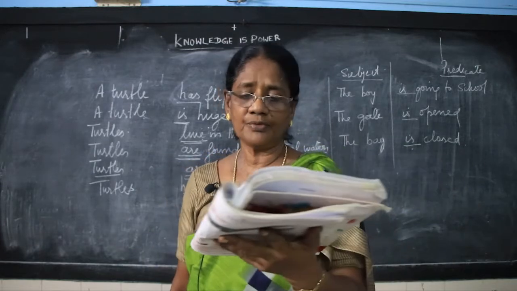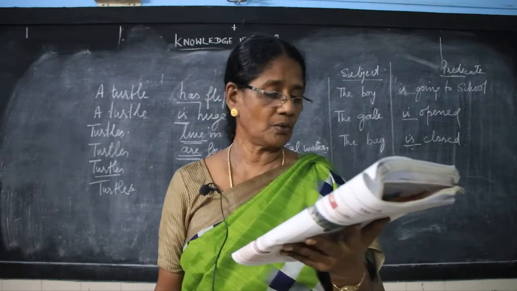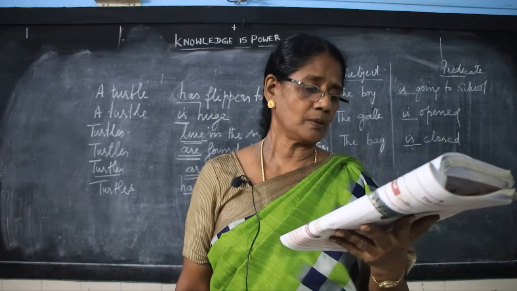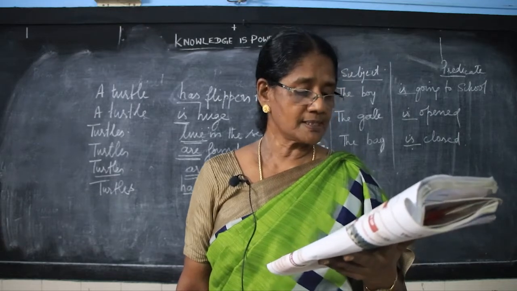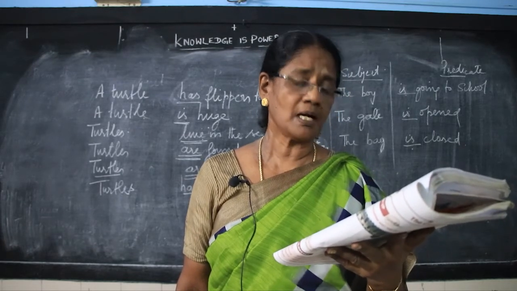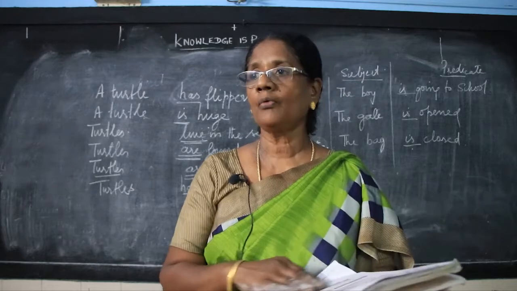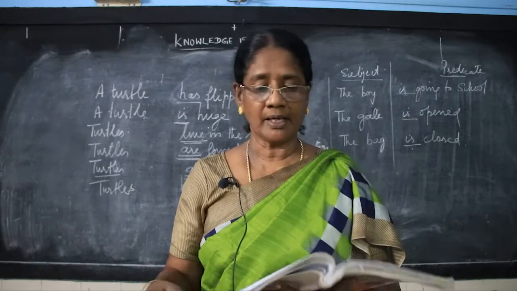Describe the picture in about 50 words and give a suitable title. Make use of the words and phrases given below: many, sea animals, wonders, ocean, fishes, different colors, sizes, varieties, rare species, deep sea, under the sea. With the help of all these words, you have to construct a proper paragraph.